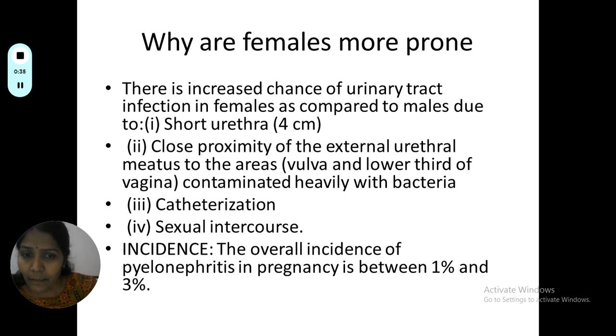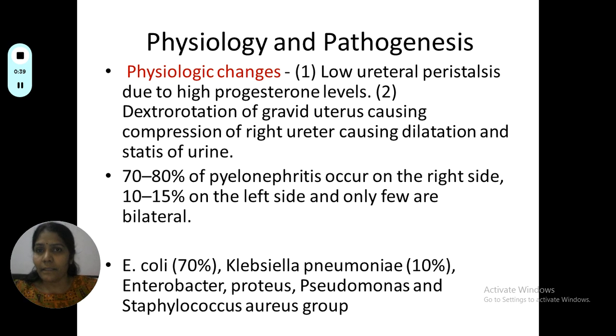And the incidence of pyelonephritis in pregnancy is between 1 to 3%. So what is actually happening in pregnancy? What are the physiological changes occurring in the renal tract, and what is the pathogenesis of the infections? The physiological changes.